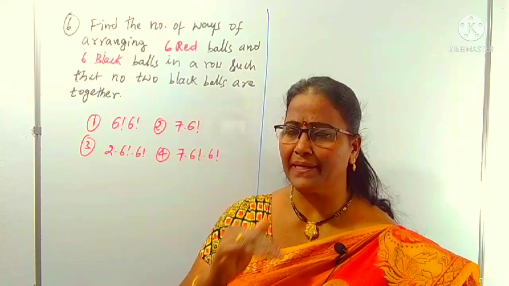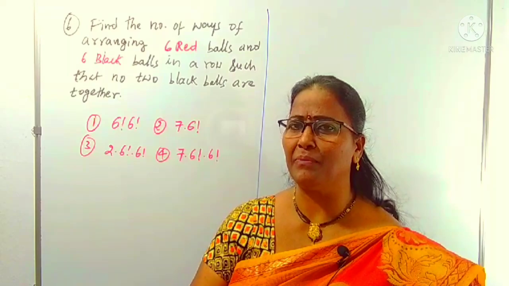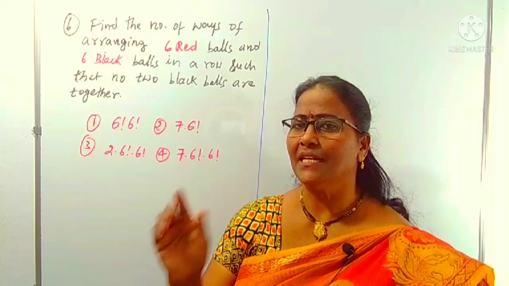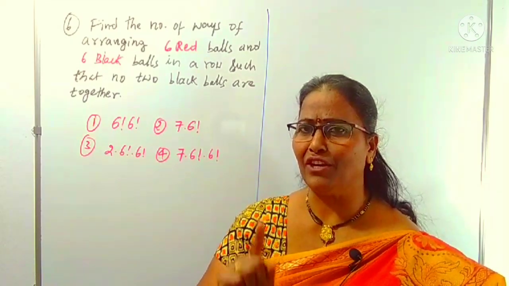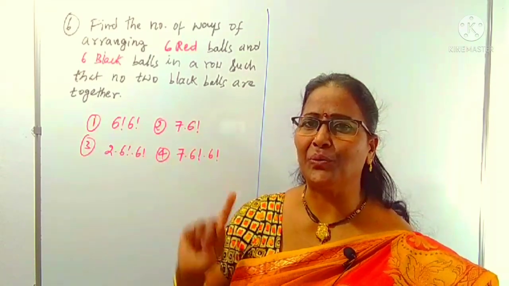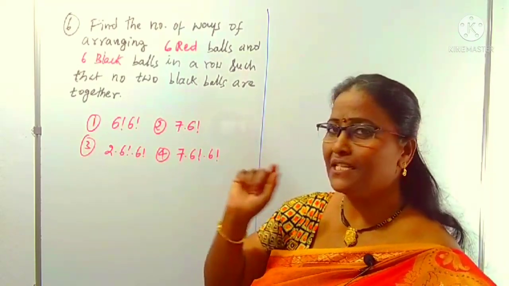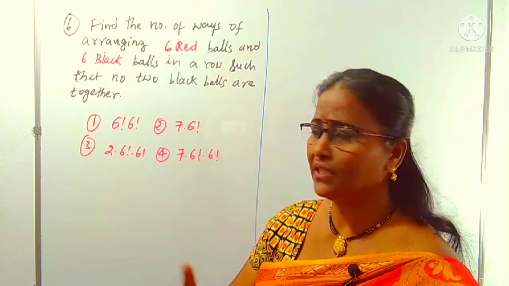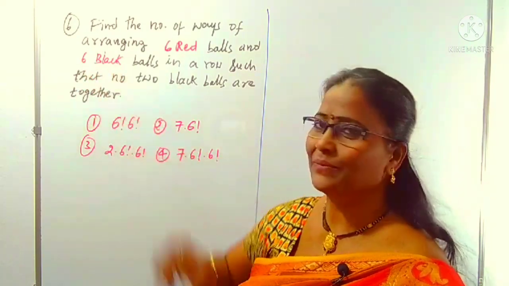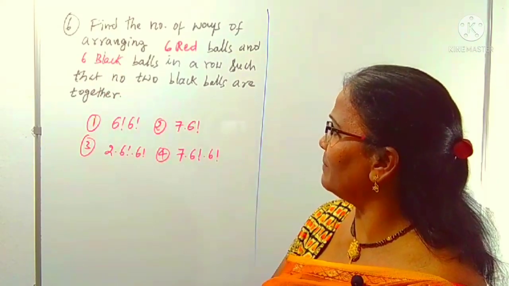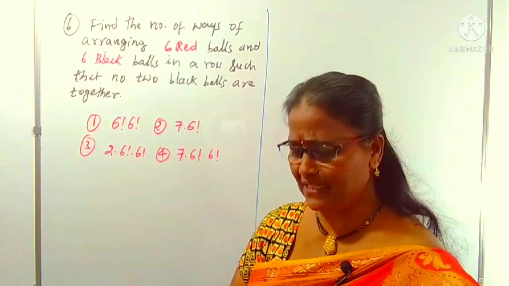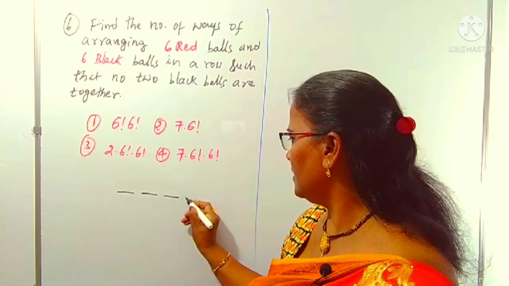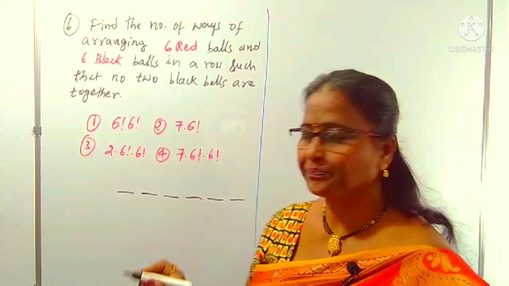Maybe balls, maybe persons, maybe vowels, consonants, whatever, maybe the case is that 2 of the things are not together. First arrange the remaining things, leaving one place for the things that must not be together. That is one of the important points here. Here no 2 of the blacks should be together, 6 blacks. Except the 6 black balls, the remaining reds we can arrange as a line. I am explaining in a very simple, easy way.